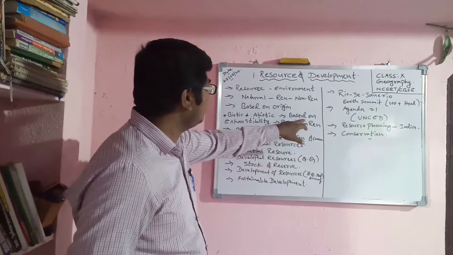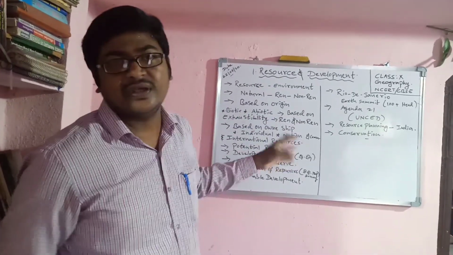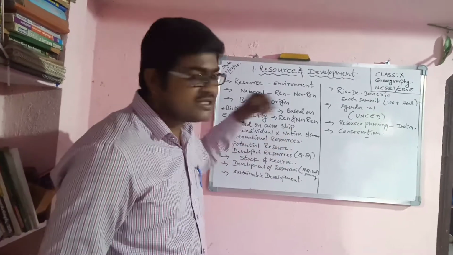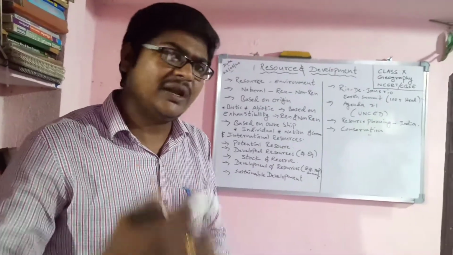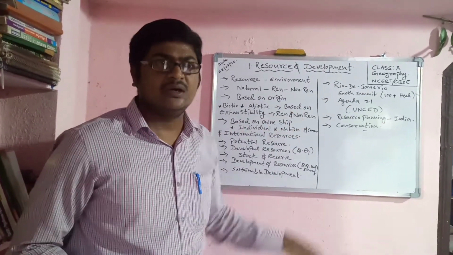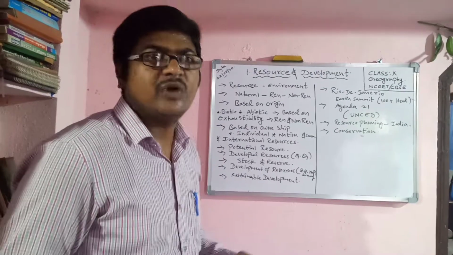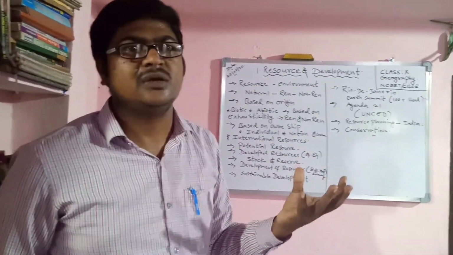And based on exhaustibility, how we are classifying the resources. Renewable resources, like solar energy: the flow will always be there, sunrise we get daily, we are using solar.